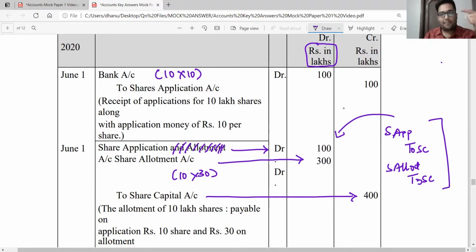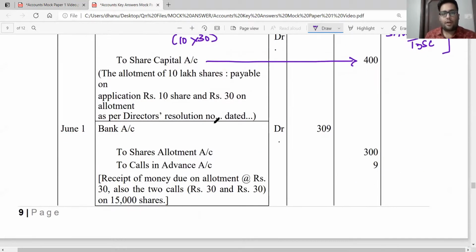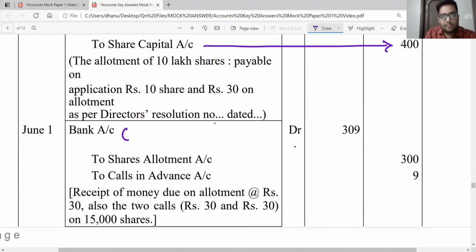Next, what is going to happen? Share application money received, share application money transferred, allotment money due recorded. Next, I'm going to receive allotment money. What is the journal entry for receiving allotment money? Bank account debit to share allotment account. But here, along with allotment money, I'm also receiving in advance your first call money and final call money. How much is that? It is 60 rupees per share for 15,000 shares. So I go ahead to record bank account debit, which is nothing but 10 lakh shares into 30 rupees each plus 15,000 shares into 60 rupees each divided by 1 lakh, because we are recording rupees in lakhs.